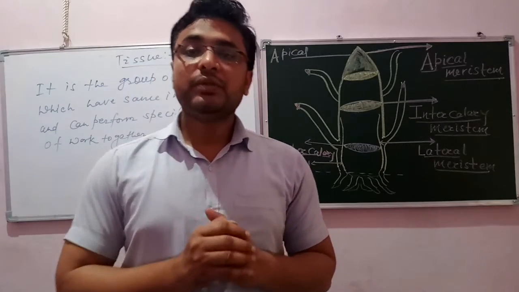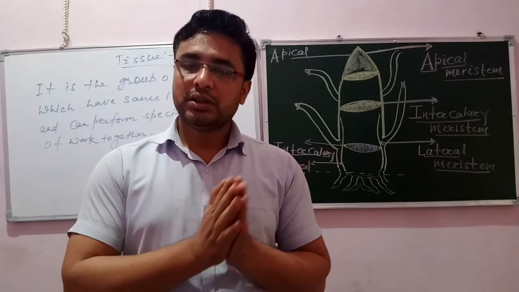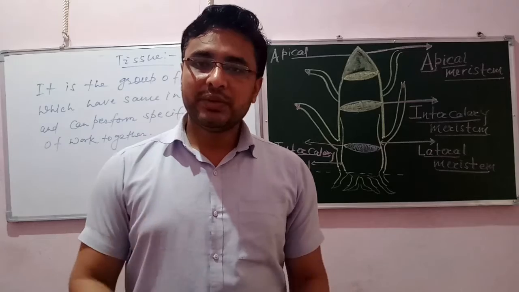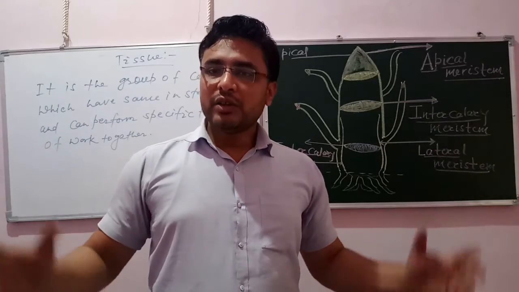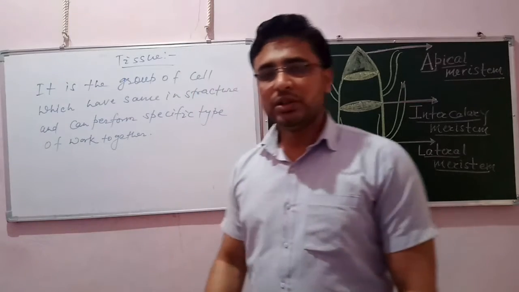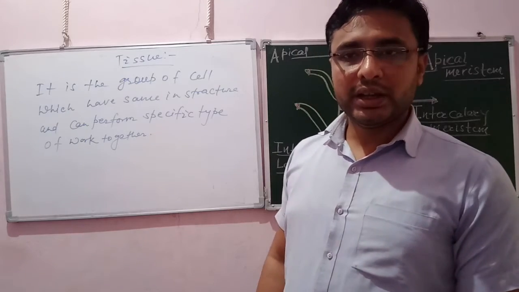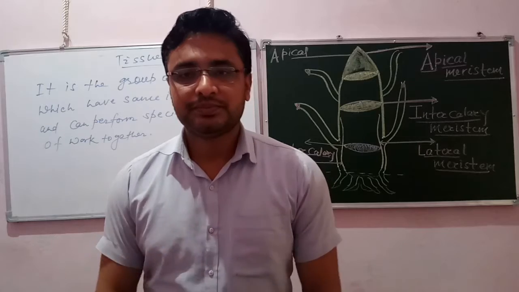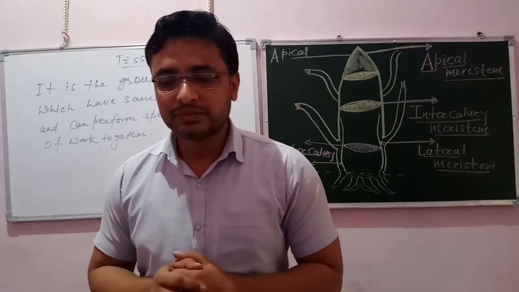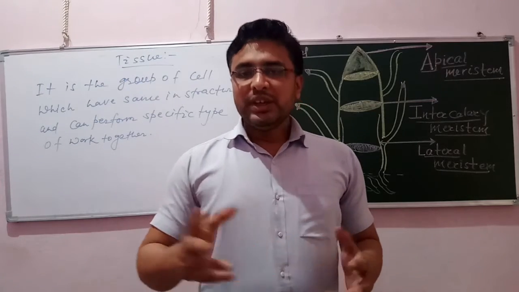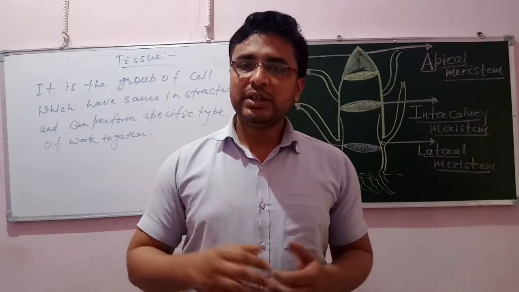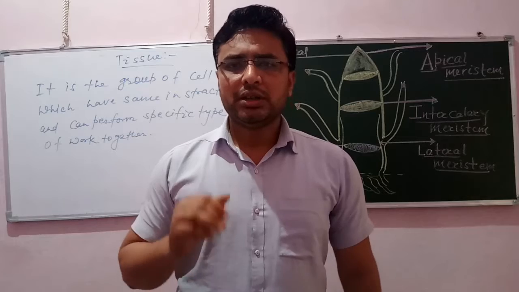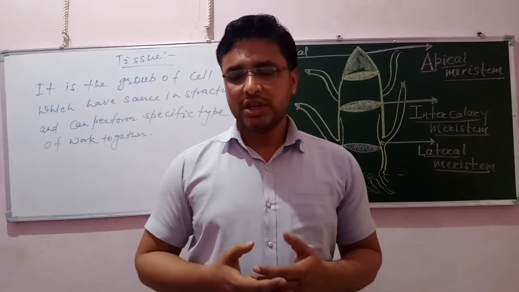In the previous chapter we already differentiated plant and animal cells. What is the difference between them? Right now in our surroundings there are lots of types of plants and animals. How can we differentiate animal and plant tissue? We can see that animals can run, they can move here and there.